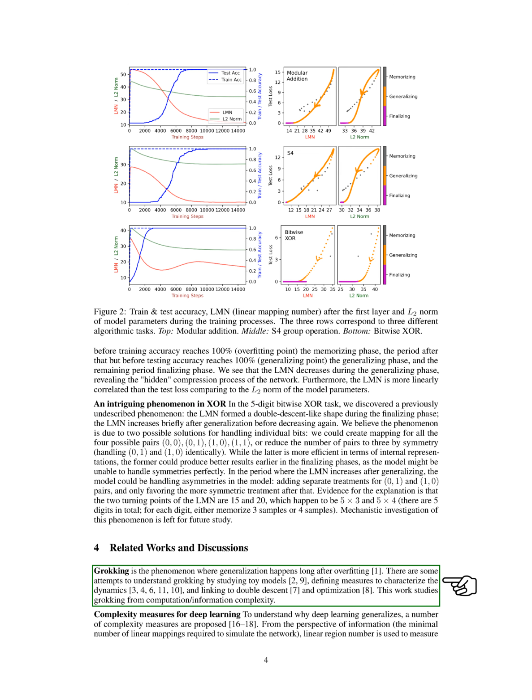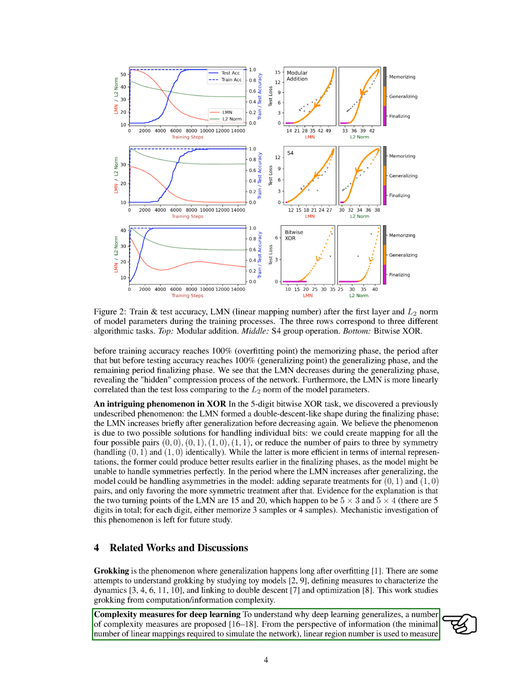Grokking is a phenomenon where generalization occurs long after overfitting. There have been attempts to understand grokking by studying simple models, defining measures to characterize the dynamics, and linking it to double descent and optimization. Our work contributes to this understanding by studying grokking from a computational information complexity perspective. We propose a number of complexity measures to understand why deep learning generalizes.